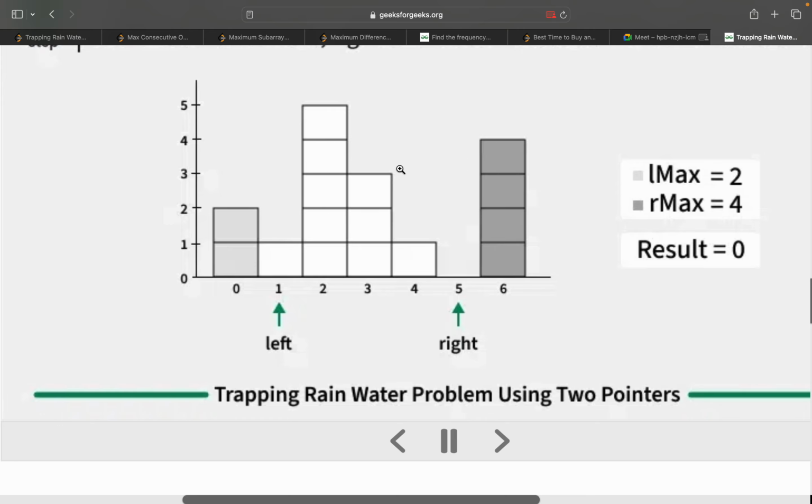Okay. In the gap, how much water can we store? Okay, I got it. 1 is here, 2, right? And 2, 3, 4, 5, 6, 7, 8, 9. Total 9 water we can store. 9 blocks of water. So this is the problem. We need to find out how we can store the water. So this is the solution we need to find.